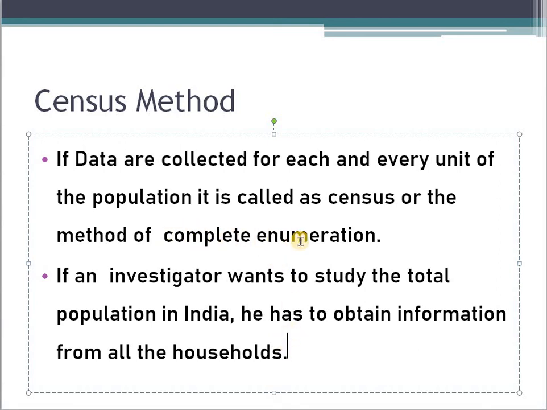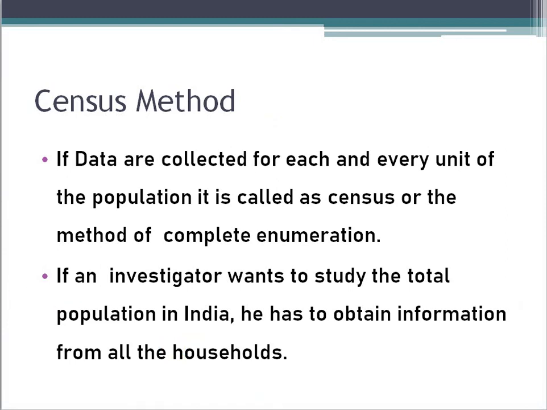Here I said complete enumeration. The surveyors, the investigators, went to each and every household. They visited each and every home. Then they collected information from them.